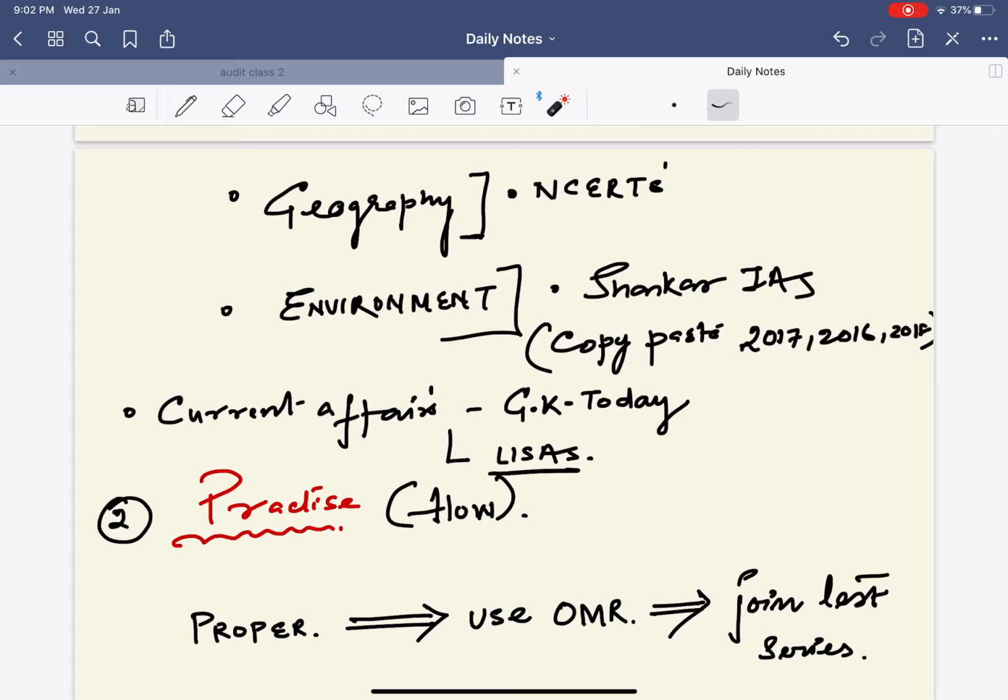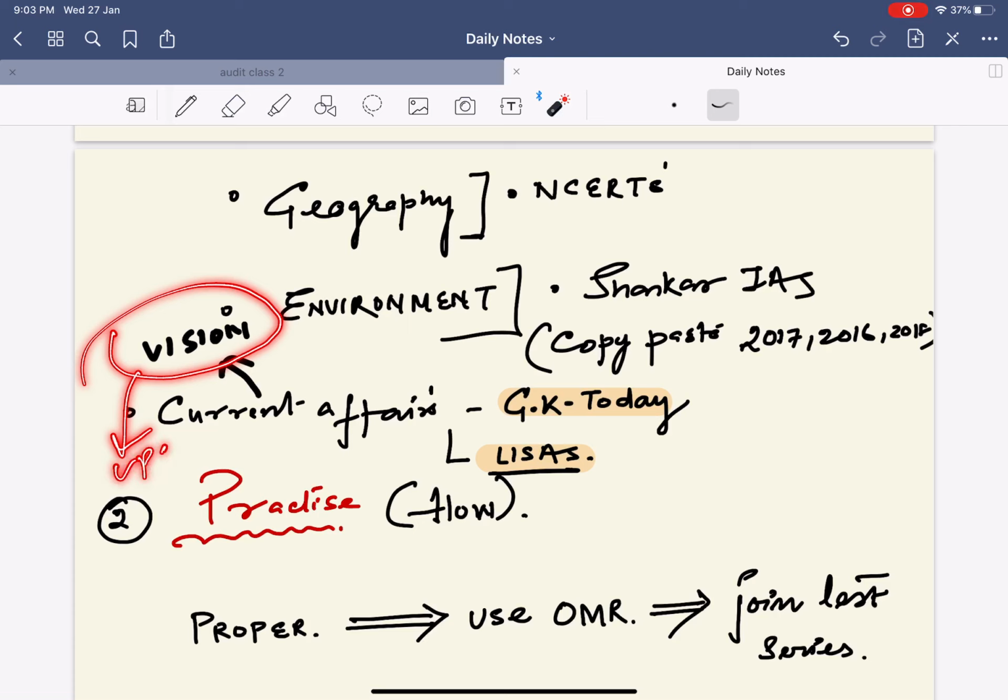Now, again with respect to current affairs, we have multiple selections. From one point of view we have GK Today, again we have Lisa's, again we have Vision IAS. Now in this context, what to follow and what not to follow? See, with respect to Vision IAS, it exclusively focuses upon the UPSC. Yes, it has factual data and others, but it will be difficult for you to cut out the actual information that you need for OPSC.